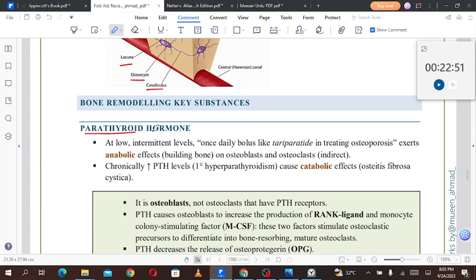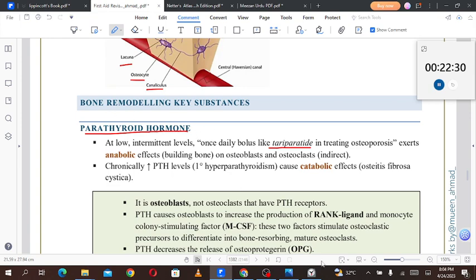Then we have bone remodeling key substances. Firstly, we'll talk about parathyroid hormone. These are the substances which are responsible for the remodeling of the bone. At low intermittent levels, once daily bolus of teriparatide, used in treating osteoporosis, exerts anabolic effects, building bone on the osteoblast and osteoclast. What's teriparatide? I guess it is an analog of the parathyroid hormone.